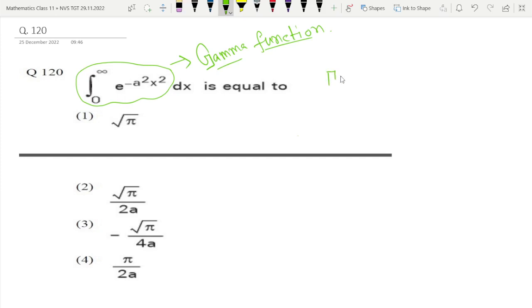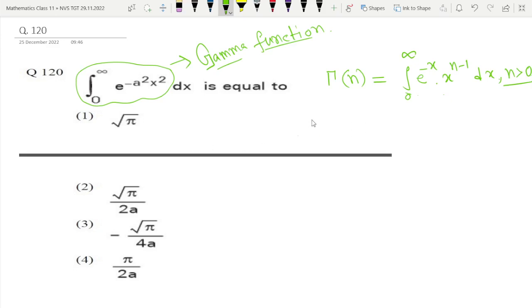Gamma n, I am reminding you what the formula was. Gamma n is equal to the integration from 0 to infinity of e to the power minus x into x to the power n minus 1 dx. That is equal to gamma n, where n is greater than 0. Then only this integration will converge. This is an improper integration, and it will converge only when n is greater than 0. So gamma n is equal to this.